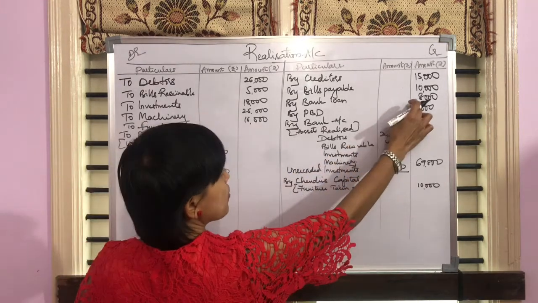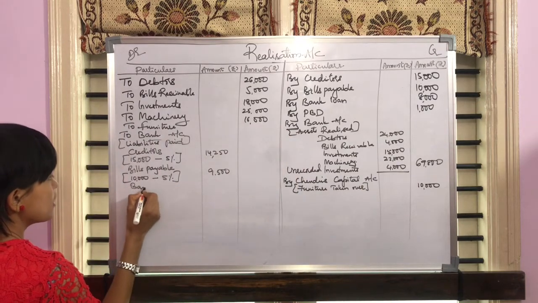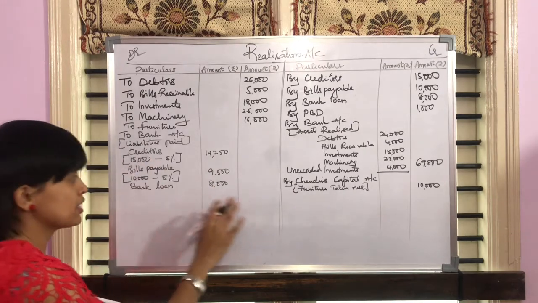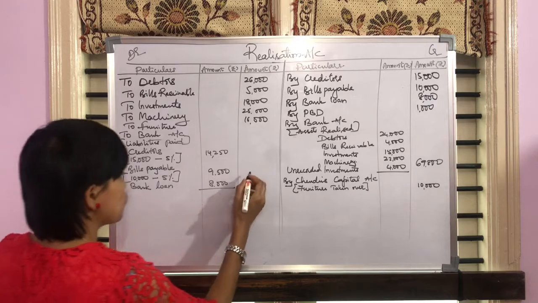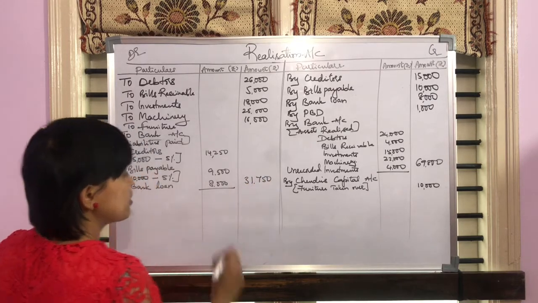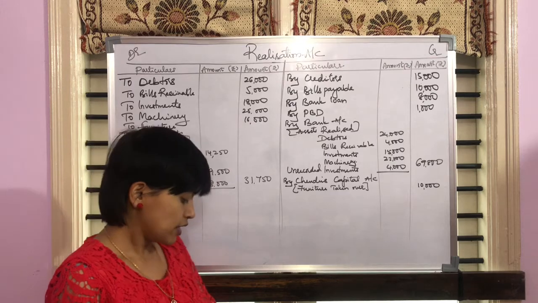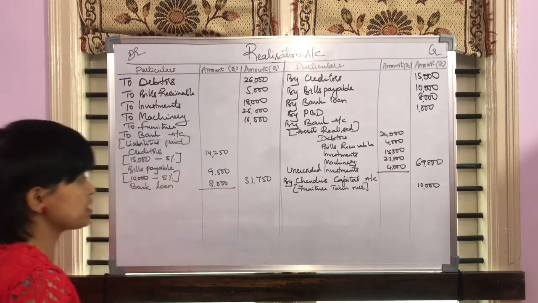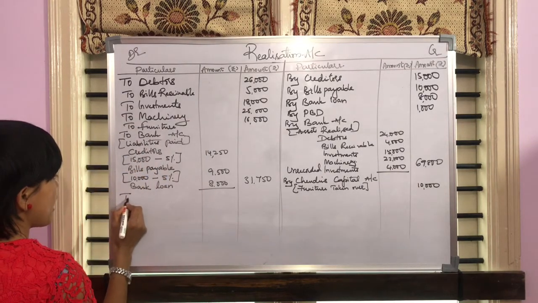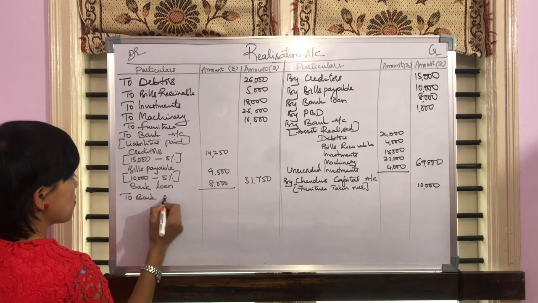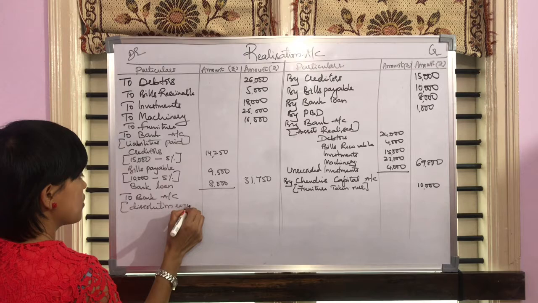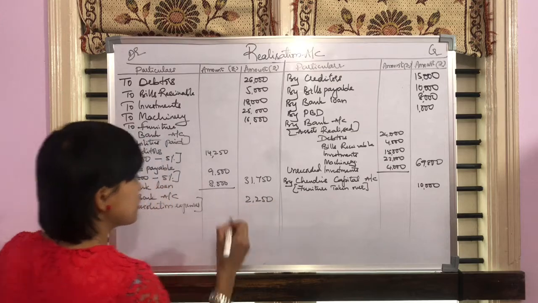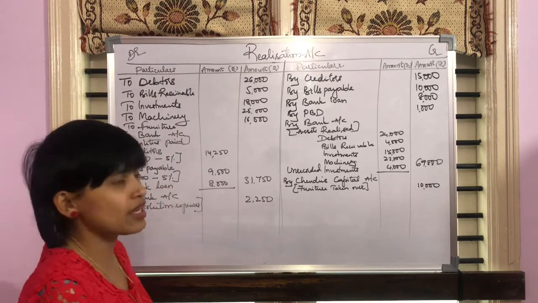The next point is bank loan is paid in full. So what is bank loan amount? 8,000. So bank loan is also cleared fully. All the liabilities are being cleared off. So the total of this will be 31,750. Followed by dissolution expenses rupees 2,250. So this is the expense paid by the firm recorded as to bank account. Dissolution expenses amount rupees 2,250. So that's it with the realization account, students.